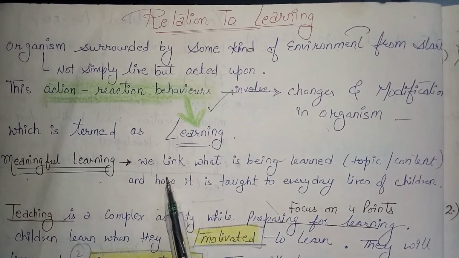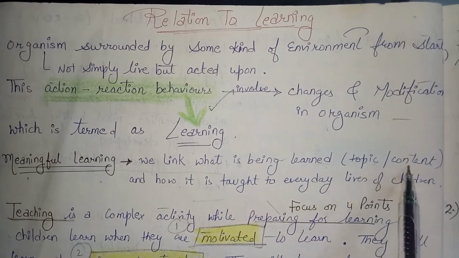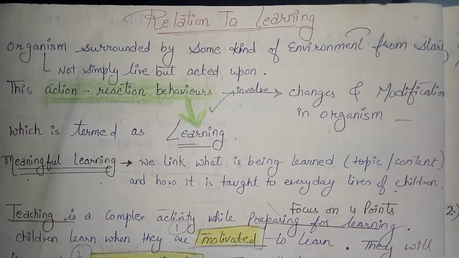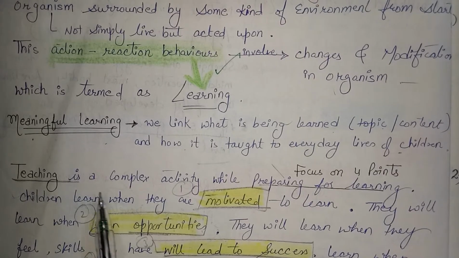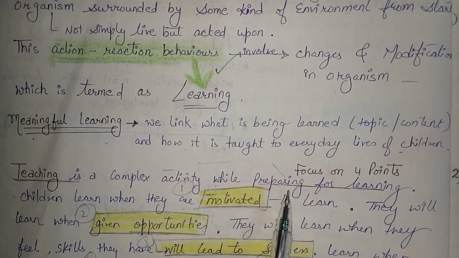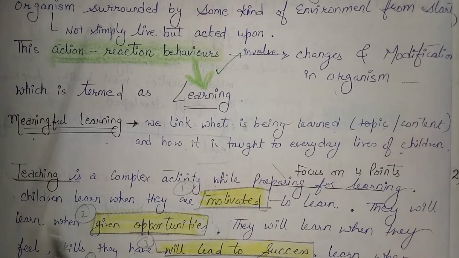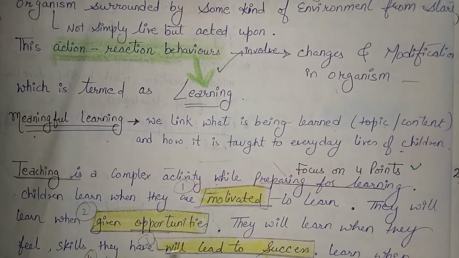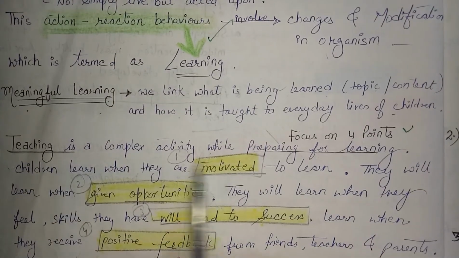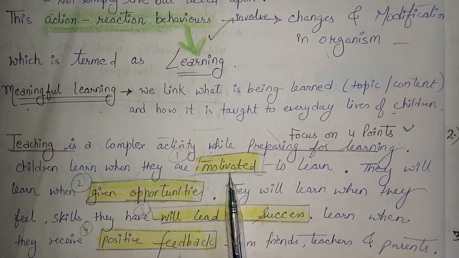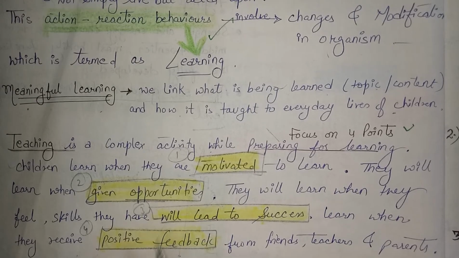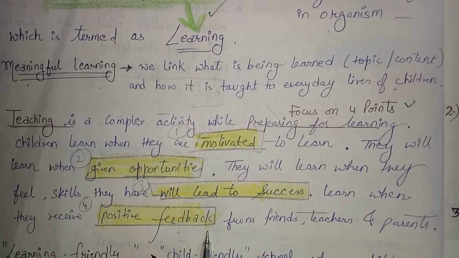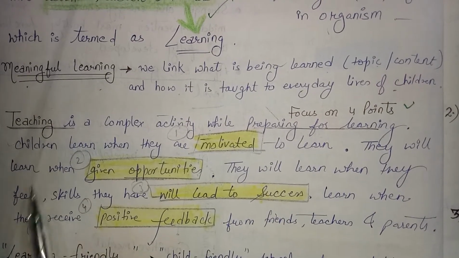Meaningful learning. We think about what is being learned, the topic or content, and how it is taught, related to the everyday lives of children. Teaching. Teaching is a complex activity while preparing for learning. Teaching focuses on 4 points. These 4 points we can conclude in a paragraph. First one is motivated. Second, given opportunities. Third, will lead to success. And the fourth is positive feedback. These are included in teaching.